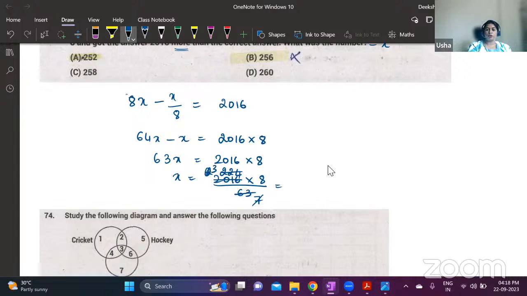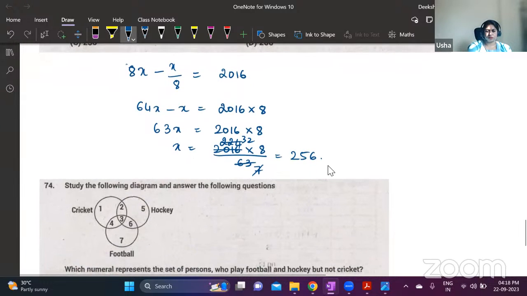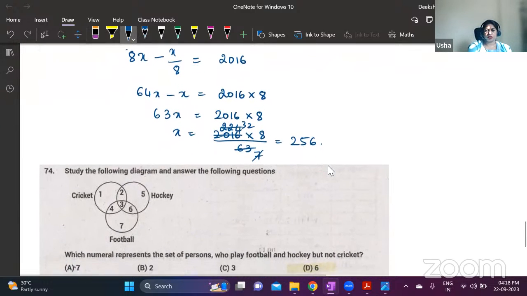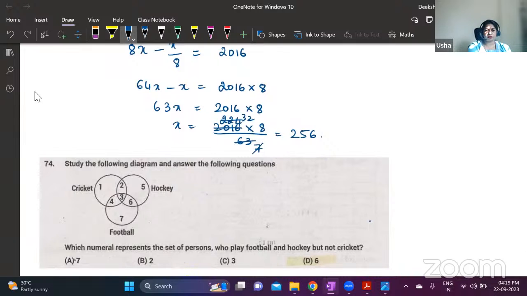So after cancelling by 7, we get 32. 32 into 8 is the answer, which is 240 plus 16, 256 is the answer. Note down this answer and solve the next question.